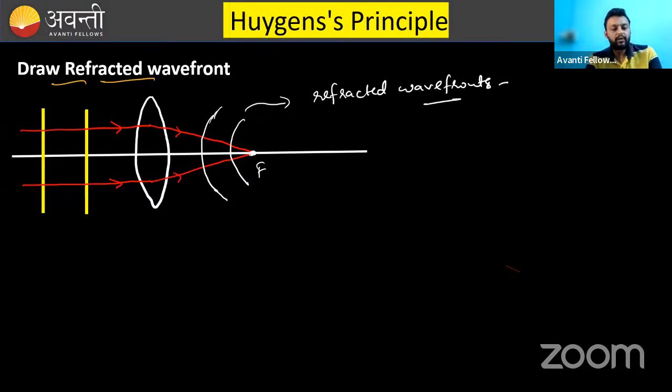Is this the type of question you can solve? Now, what is your task? You have to draw this same situation for a concave lens as well and identify what will be the refracted wavefront. Okay, that is your task. This is an important thing. You should remember the procedure: draw the ray diagram and then draw the perpendicular on the rays. This way you can solve.